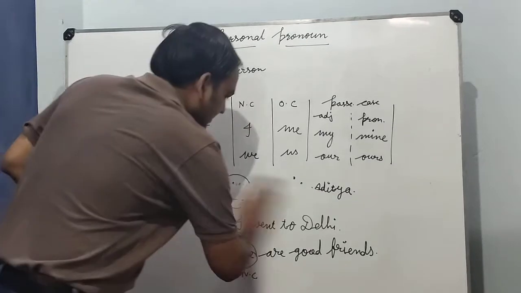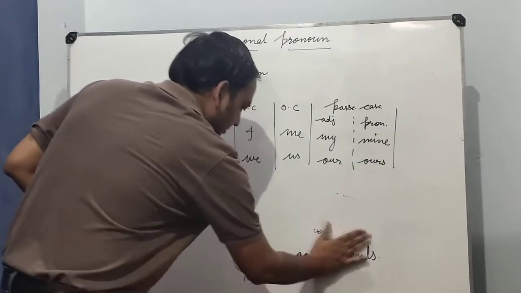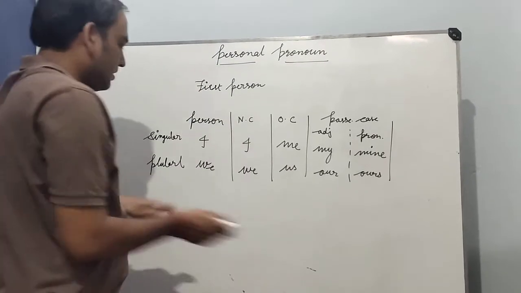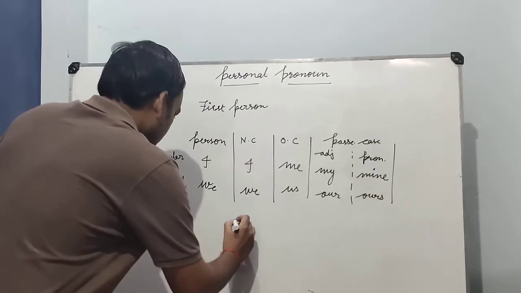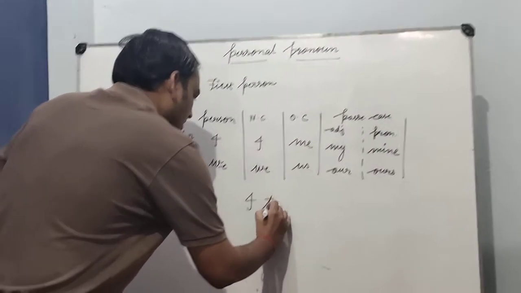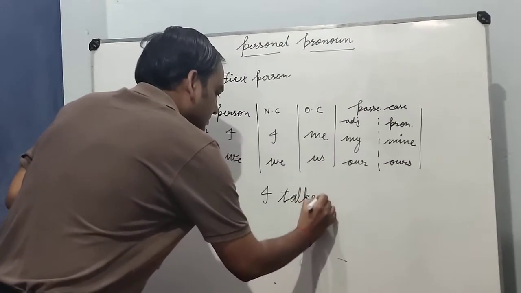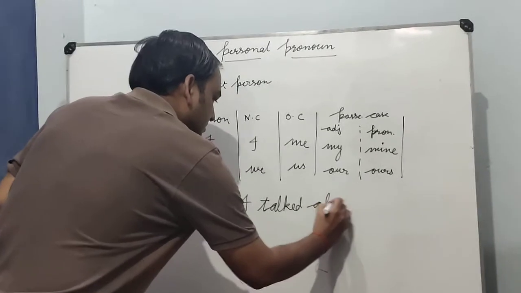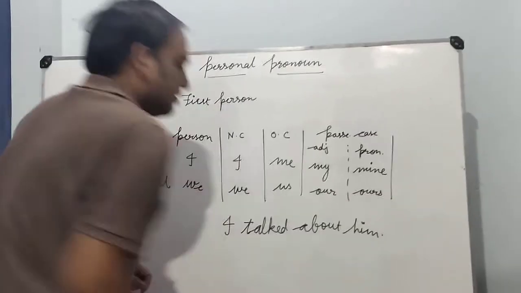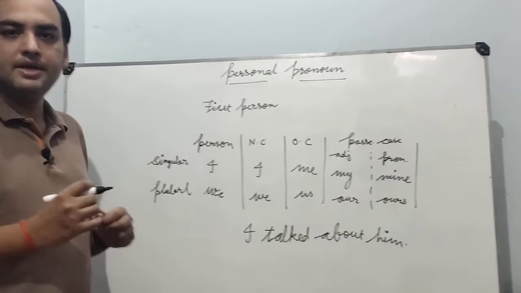Now I will use another example: I talked about him.